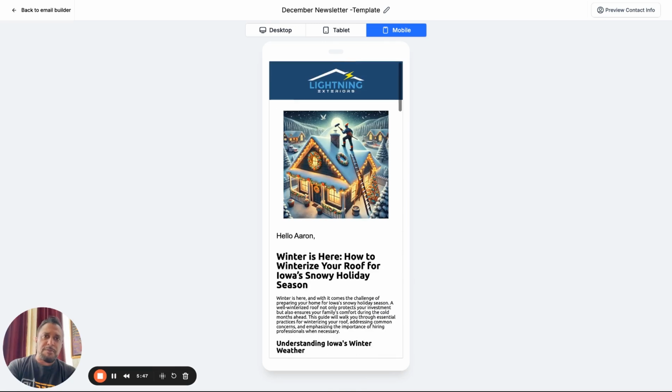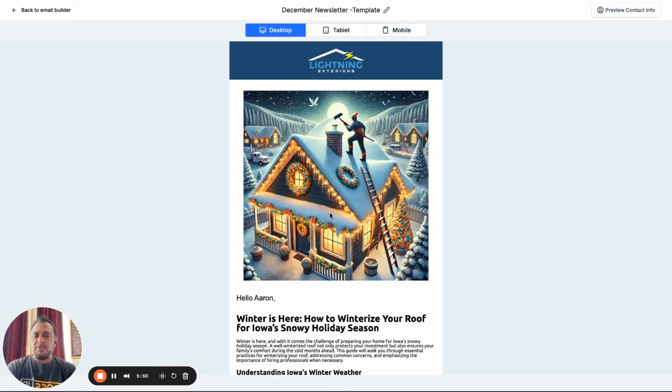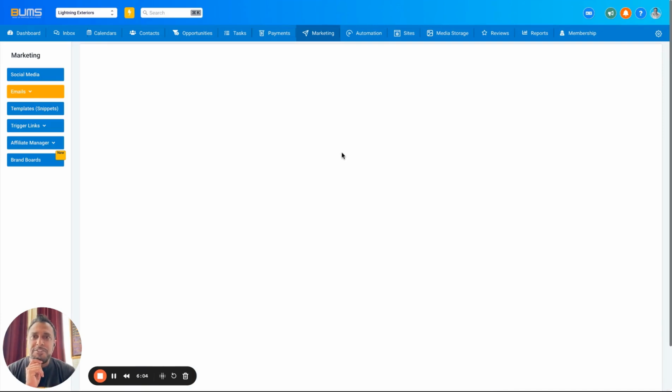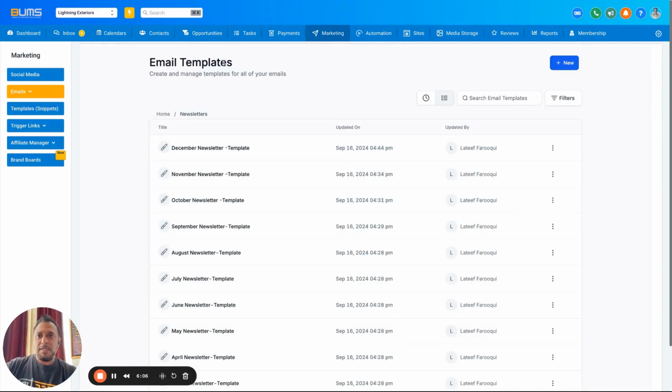High level is very similar. Some differences with us. We set up a lot of stuff for roofing contractors. We make it a little more user friendly. We offer you a lot more advice and support, things like that. But again, you can use the other one as well. So now we're done. I've saved this template. Let's just make sure I did save it because sometimes I don't. Let's save it. Let's move on so it's done.